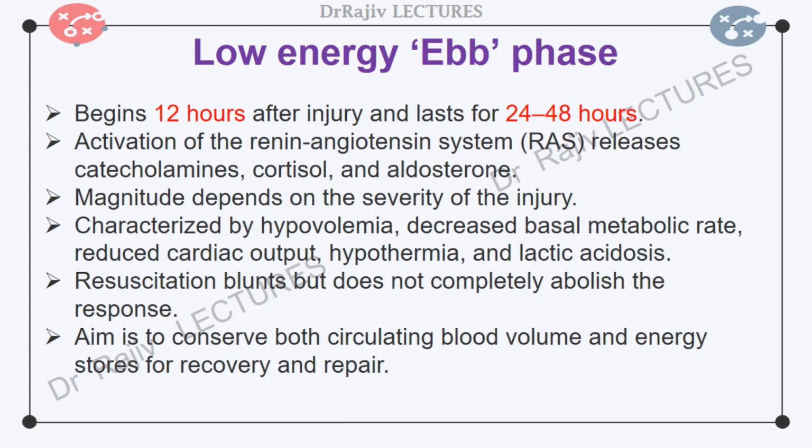The magnitude of this neuroendocrine response depends on the severity of the injury. In this phase, decreased oxygen consumption and reduced temperature lower the body's total energy needs and divert energy towards adaptive immune responses or CARS, compensatory anti-inflammatory response syndrome. The main purpose of the Ebb phase is to conserve both the circulating blood volume and the energy stores for recovery and repair.